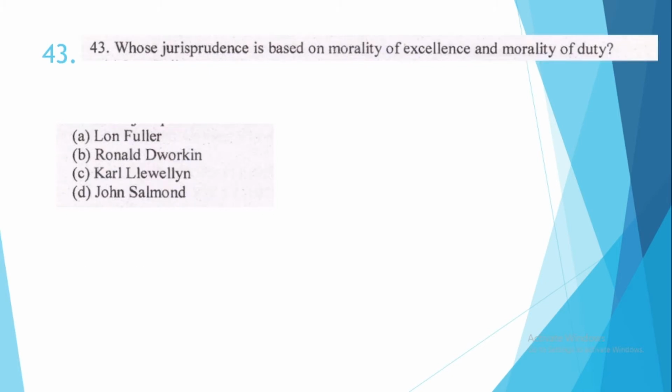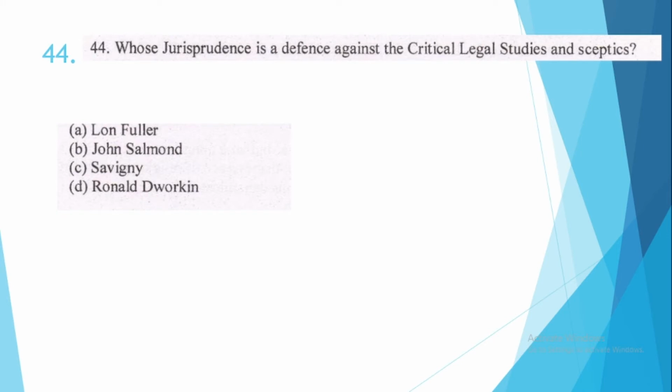Whose jurisprudence is based on morality of excellence and morality of duty? This is option number A, Lon Fuller. Question number 44. Whose jurisprudence is a defense against critical legal studies and skeptics? This is option number D, Ronald Dworkin.